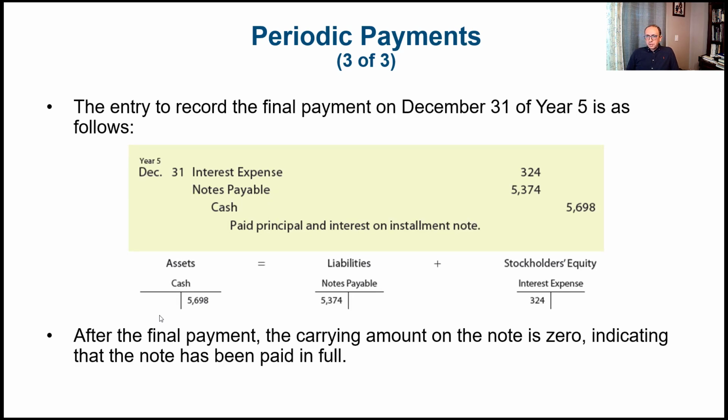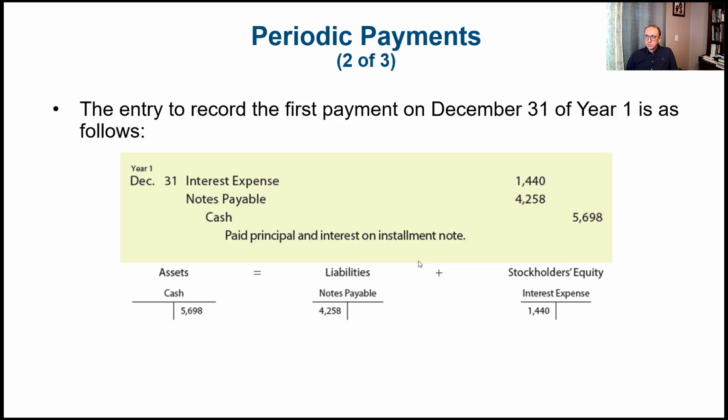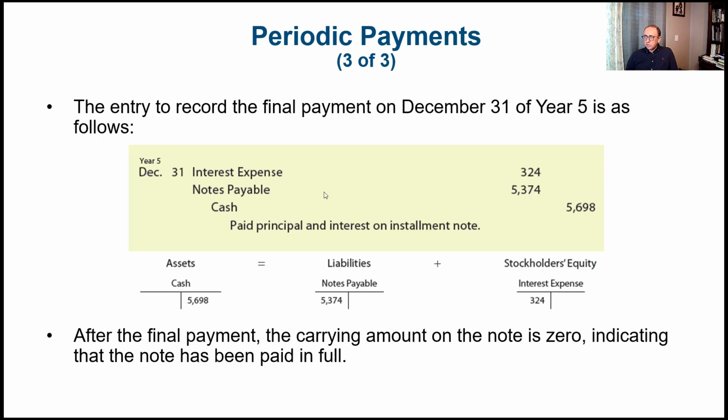The entry to record the final payment. Again, you can do this for every single year, but let's jump to the last year, and it's the same thing. We have interest expense of $3.24. And where did we get it from? It's the interest expense here, $3.24 in the table. And then we record the cash for the full cash payment, $56.98, and then notes payable would be the plug-in amount, which is the difference between these two values, the $56.98 minus $3.24. That would keep the debit and the credit side equal. So after the final payment, the carrying amount of the note should be 0. Remember that. The carrying value of the note is 0. There's nothing to pay any longer, which indicates that the note has been paid in full.